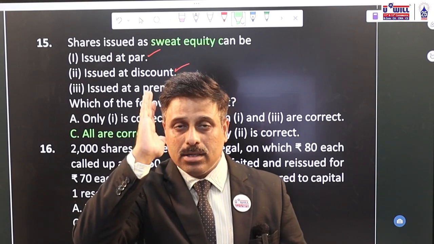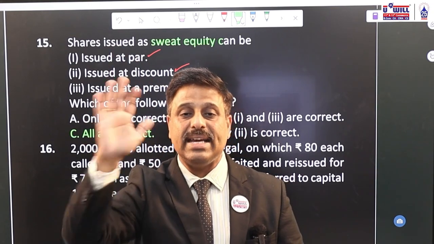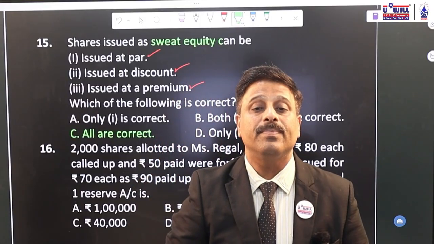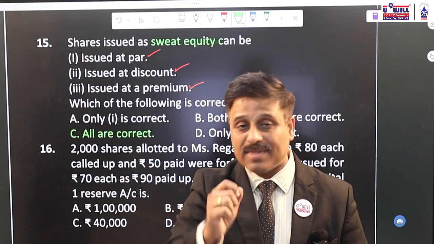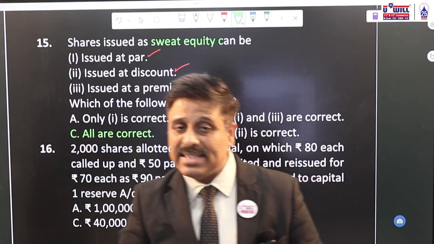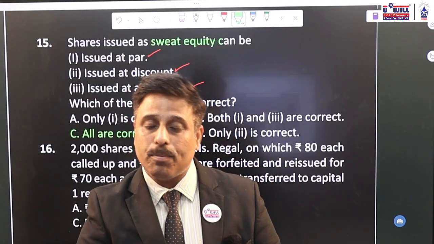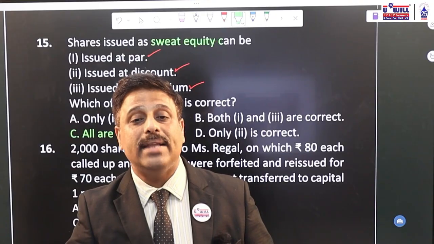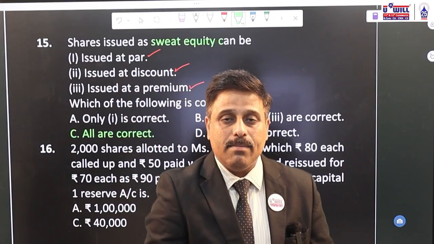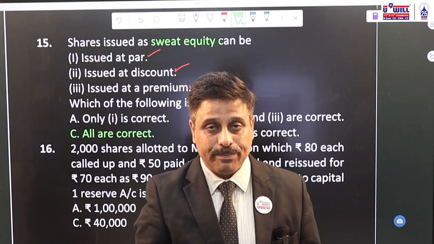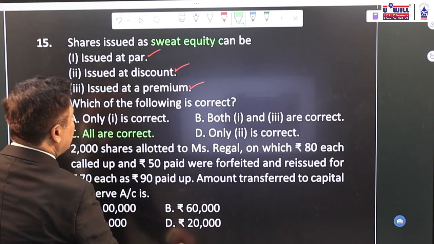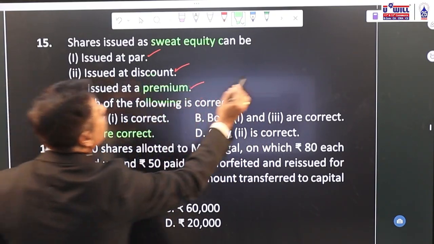In the stock exchange, BSE, NSE, suppose the stock is listed at 400 rupees. Now the face value is 10. Even if you give these shares at 100 rupees to your directors or promoters, in the market they are listed at 400. They are going to benefit only out of that. Immediately they earn 300 rupees out of the same. So even if you give at 100, you are giving at premium.